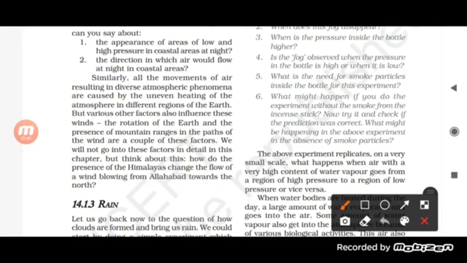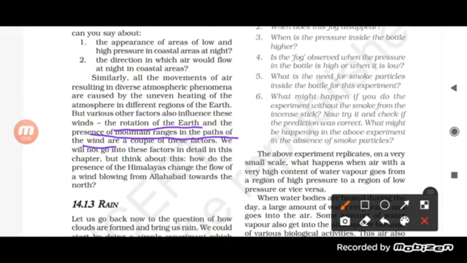And there are various other factors which influence the wind, like the rotation of the earth, the movement of the earth around its own axis, and the presence of mountain ranges. See here, these are the two factors: rotation of the earth and presence of mountain ranges in the path of the wind. Because of that, the movement of the air occurs, students.